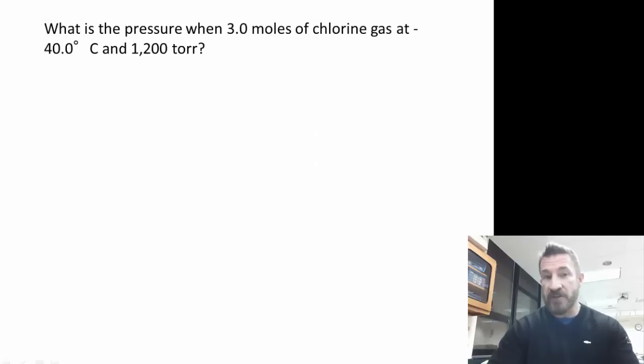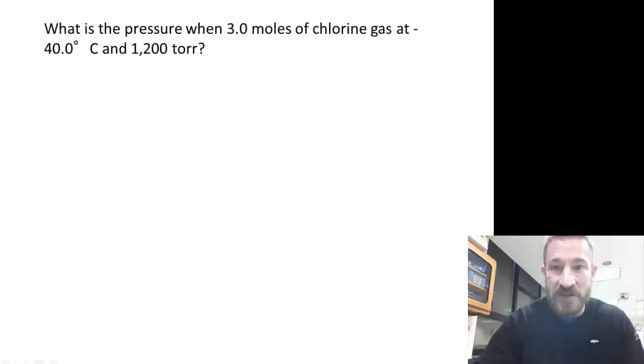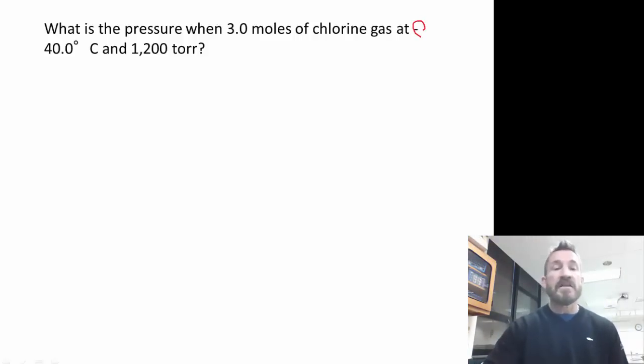For example, if you look at this question, what is the pressure exerted when you have 3 moles of chlorine gas at -40 degrees Celsius and 1200 torr? Now, one thing you might not notice is this is a very chilly temperature. This is actually negative 40 degrees Celsius. That's a negative sign there. And 1200 torr is an extremely high pressure. That's almost twice atmospheric pressure.